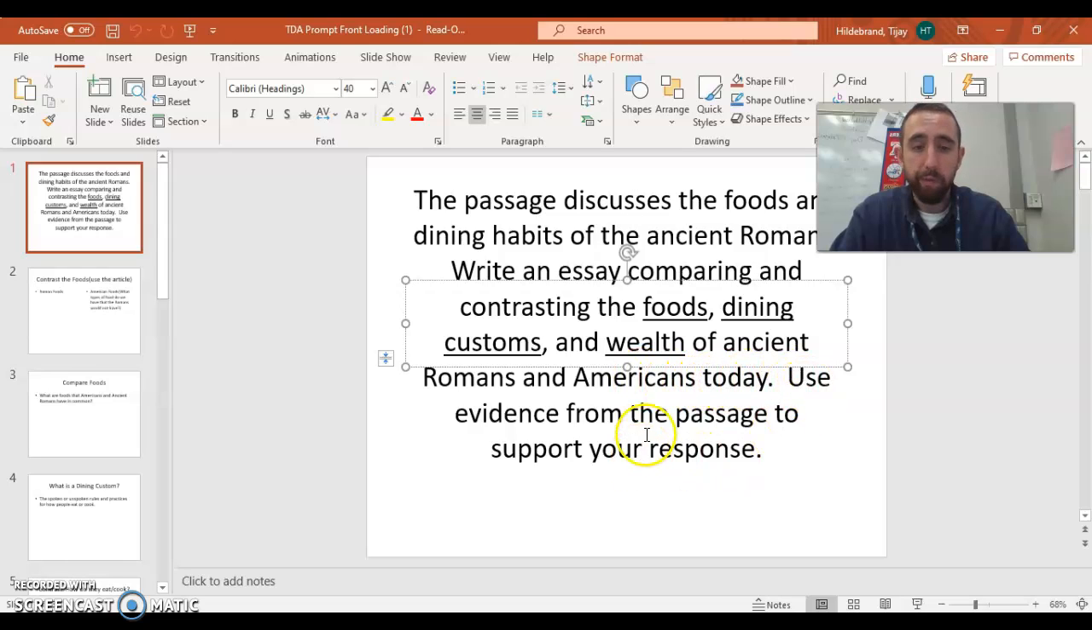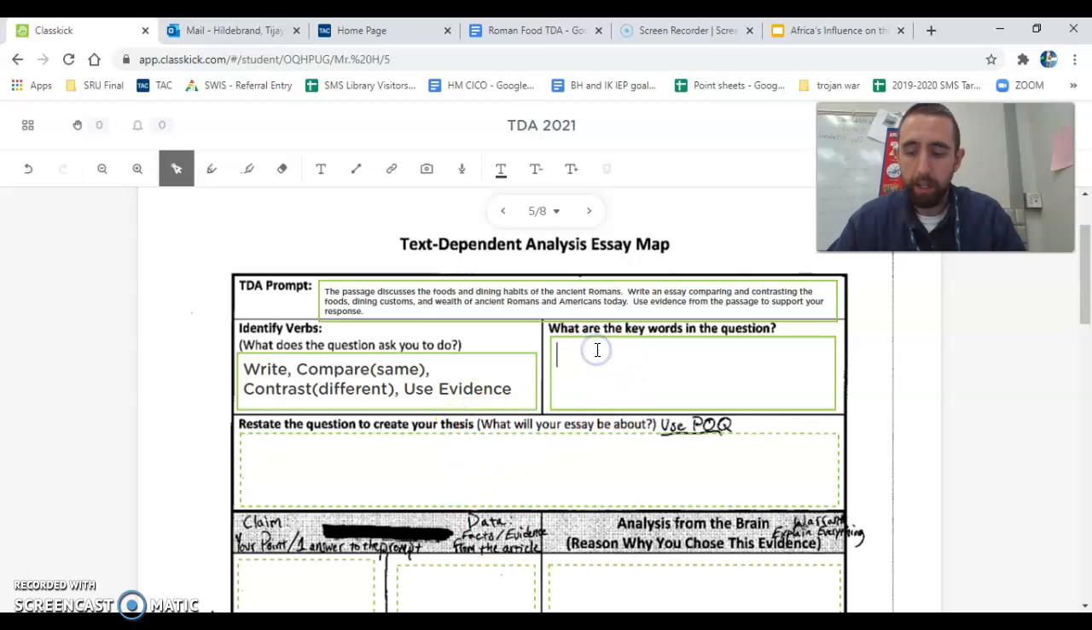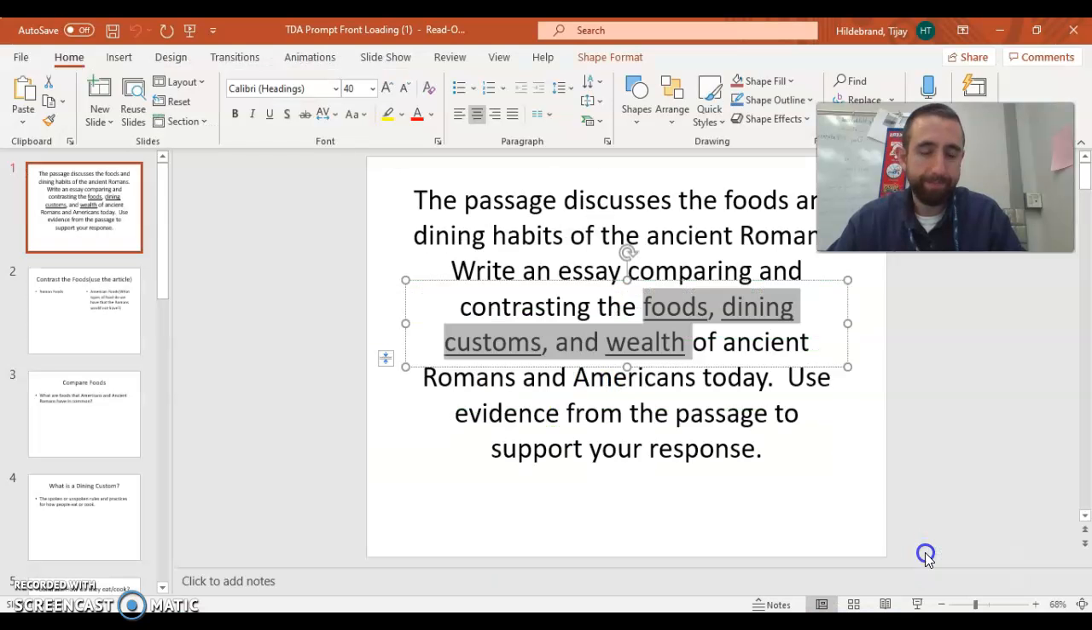All right. So we see actually we have a couple of words underlined, right? Foods, dining customs, and wealth. So those look pretty important. And actually it says it a couple different times, right? Foods, dining habits. So let's go ahead and Control C to copy that. We'll go over here and we will Control V to paste it. Let's see if there's any other ones over there.